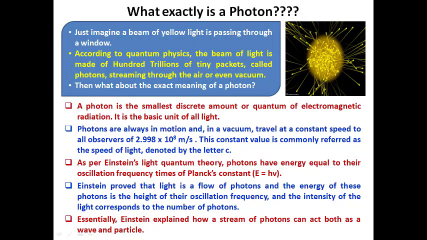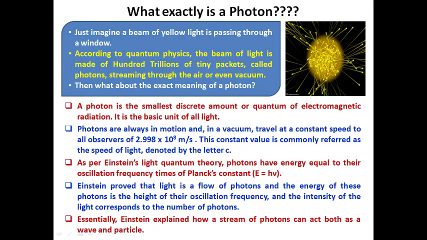Just think about what is called a photon. Imagine a beam of light passing through a window. According to quantum mechanics, that beam of light consists of hundreds of trillions of tiny packets called photons, which are streaming through the air or even vacuum. Then what is the exact meaning of a photon? A photon is the smallest discrete amount, or quantum, of electromagnetic radiation.